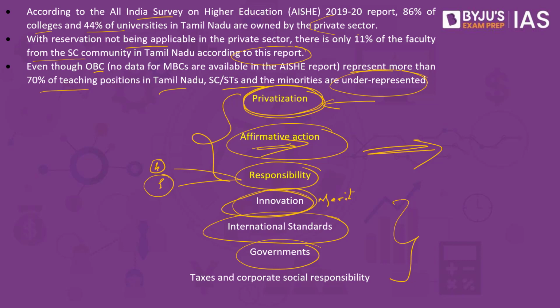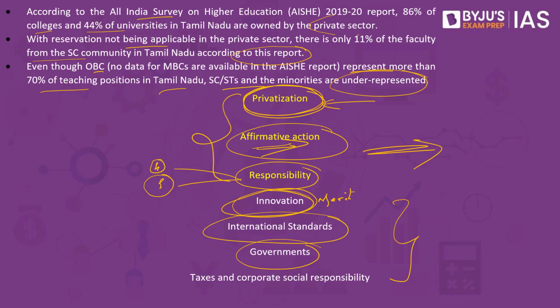So if the government wants to, it can do anything at the public level in terms of public employment, but they should not be pushing the same into the private sector, because the private sector is not selected by the people. They're not collecting any taxes whatsoever, but instead they are paying the taxes. So it is the responsibility of the government to cater to these sections of the people, and this should not be pushed on the private sector. The private sector has no responsibility whatsoever. It is only into profit making. So the responsibility is entirely on the government, and such responsibilities should not be pushed on the private sector.